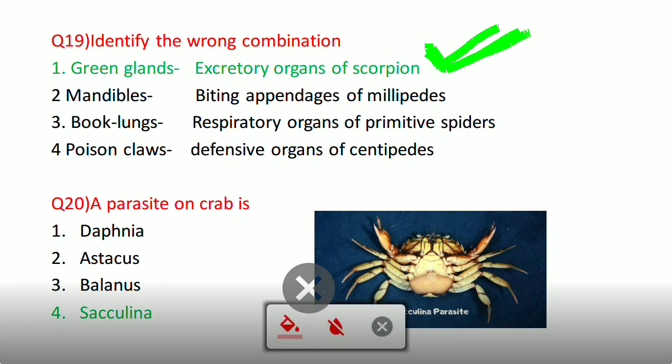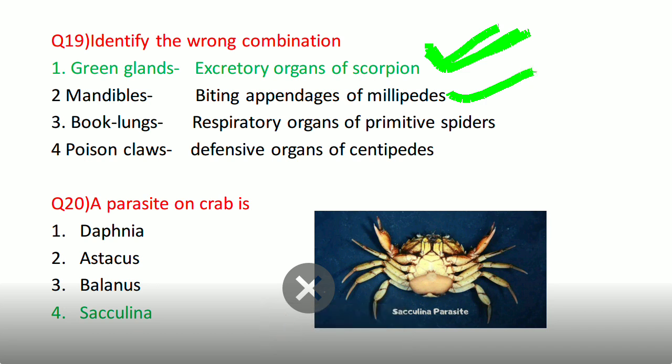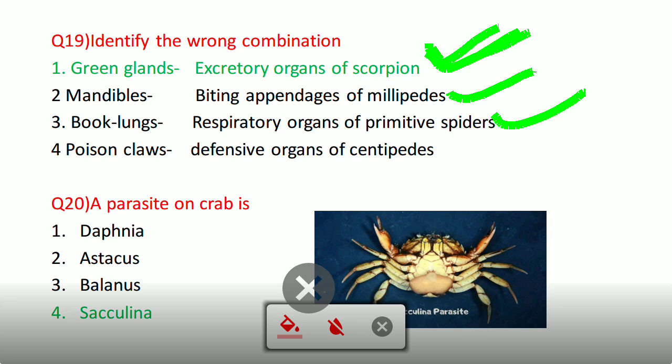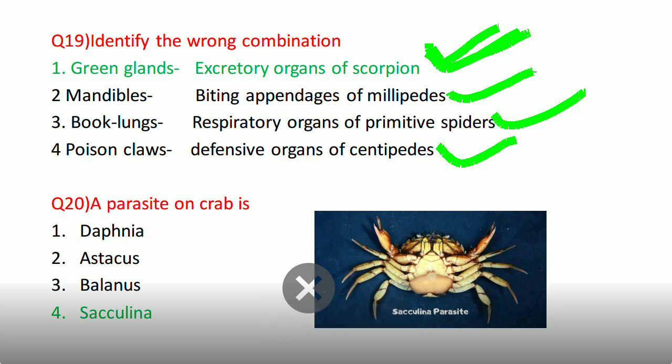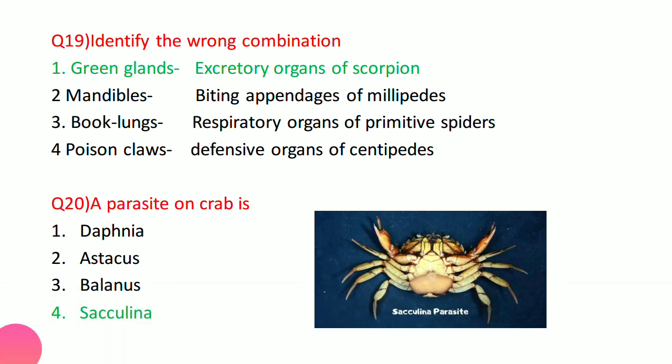The prawns. The mandibles, biting appendages of millipedes. Correct. The book lungs, respiratory organ of primitive spiders. Yes, just now I have shown you the diagram. Primitive spiders have book lungs as respiratory organs. Now poison claws, defensive organs of centipedes. That is correct. So the incorrect one will be this one.